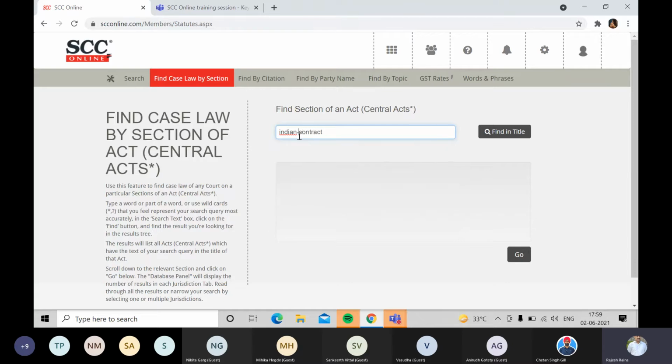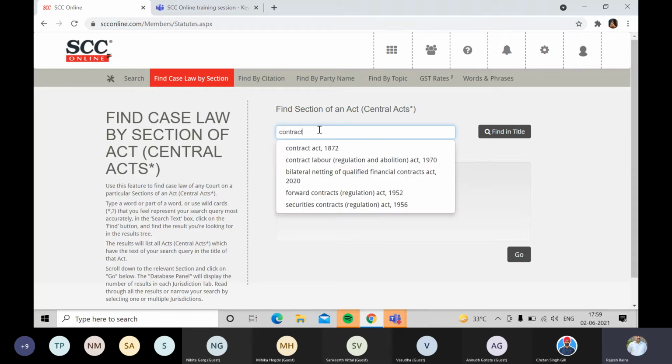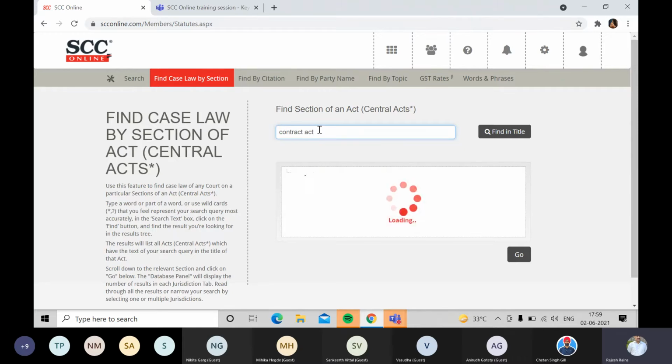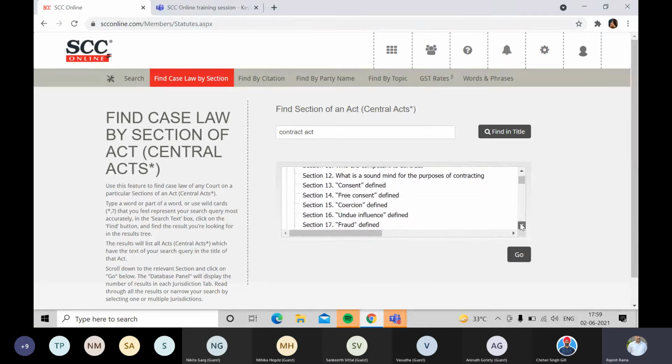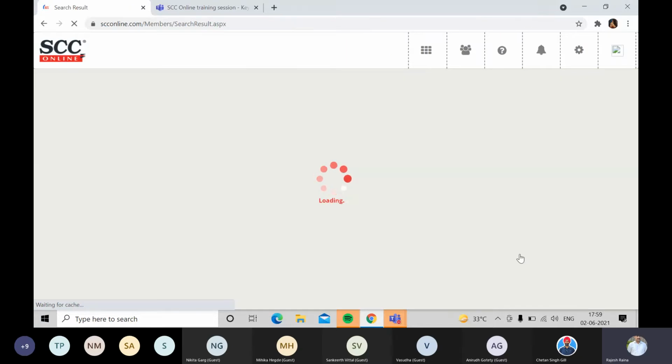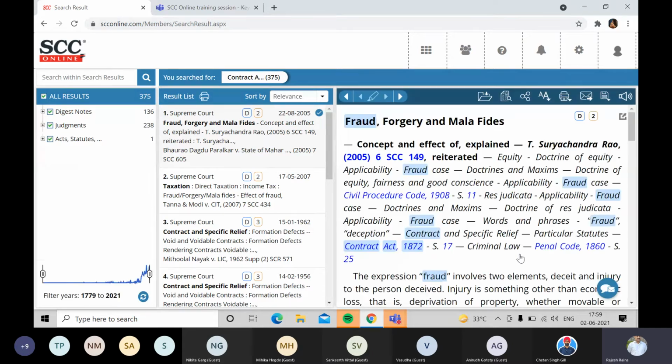and you don't see that after typing Indian Contract Act. I'm not able to get it because Indian was common for so many acts, so we have just skipped that. So you should straight away type the main or the principal act here, and thereby you'll get to see the act in the bottom window and then the section list. You select the section, like section 17 in this case, of the Contract Act. I click on the go button and it will show me the case laws on that. Right, so that is finding case law by section.